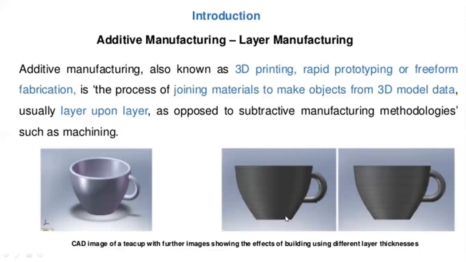It is forming by layer by layer formation. In that layer by layer formation, the coffee cup is created in the 3D printing machine. So that is the additive manufacturing operation.